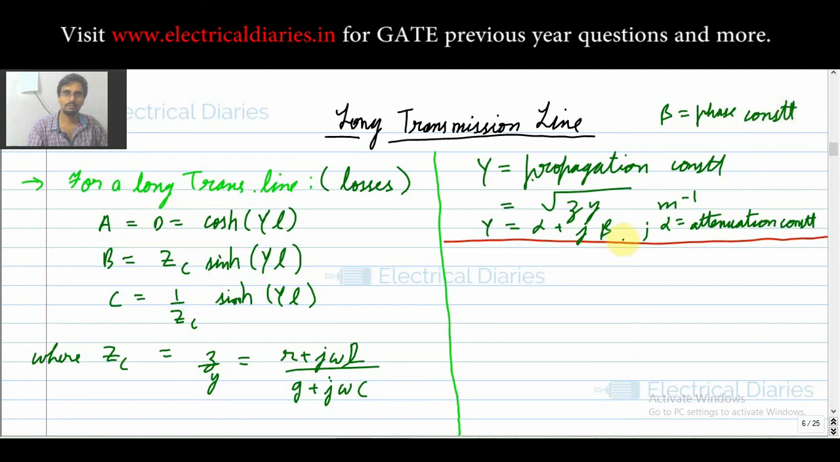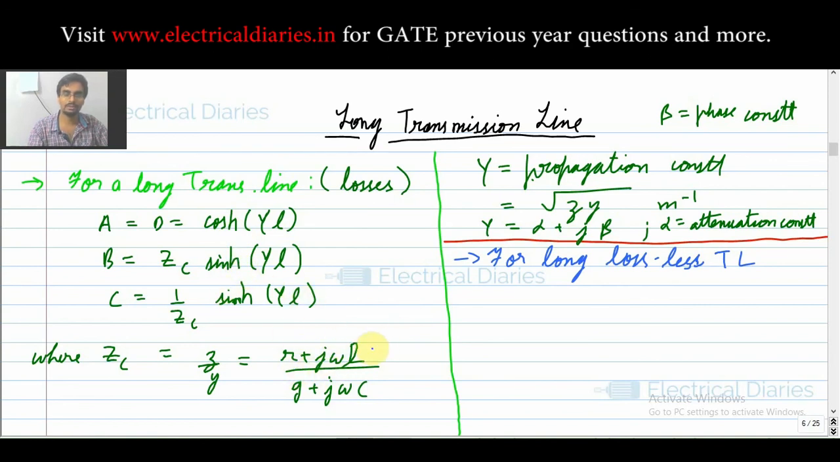Now I will write for the long lossless transmission line. Why do we assume lossless? Because we want to reduce the calculations. And why do we want to reduce the calculations? Because when you design the line, you take many hit and trials. So you don't want to do the lengthy calculations involving hyperbolic sine and these imaginary and real terms. These calculations are lengthy.